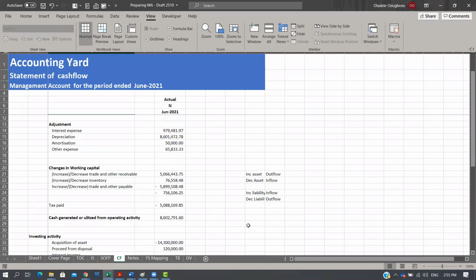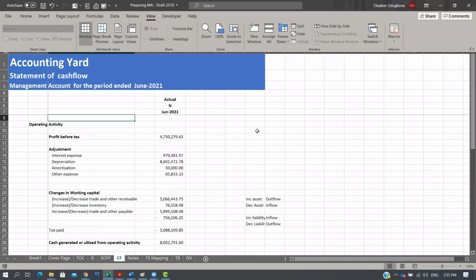So let me tell you how the movement works. Typically, the best place to get acquisition of assets is your movement schedule, because a lot of things could have happened to an asset. An asset could be acquired, disposed, revalued, or impaired. There are so many things.